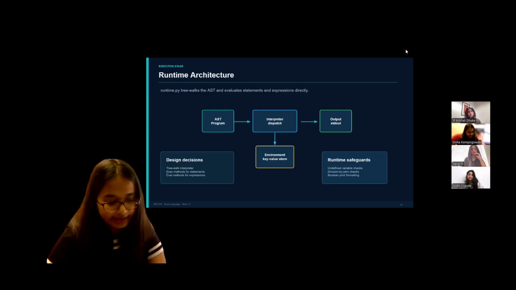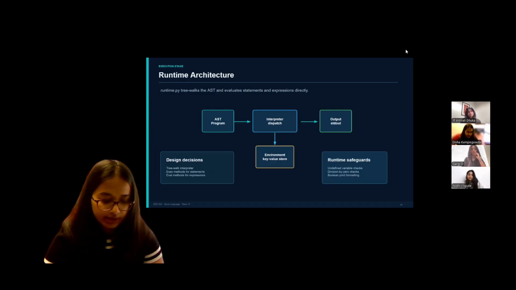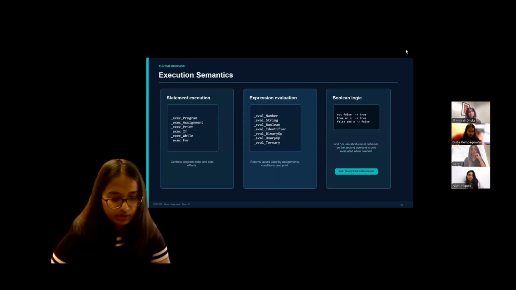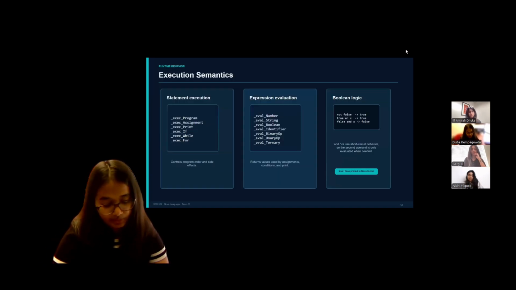The design has 3 key decisions. One is the exec methods, which handle the statements and control the side effects. The evaluation methods handle the expressions and return the values. And the two are strictly kept separate. Here are the execution semantics in detail.